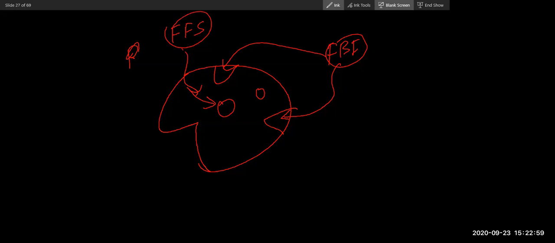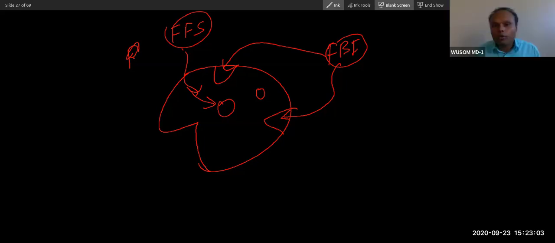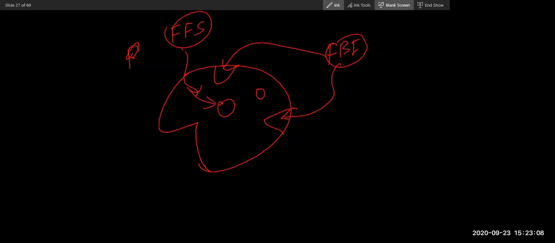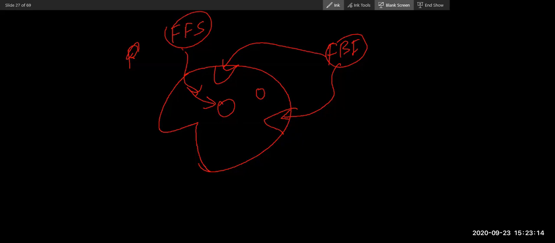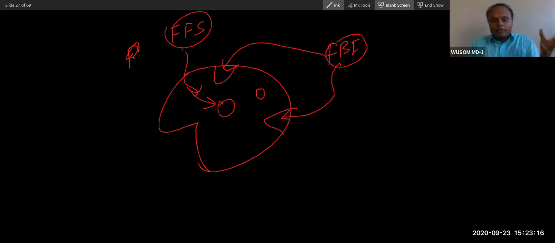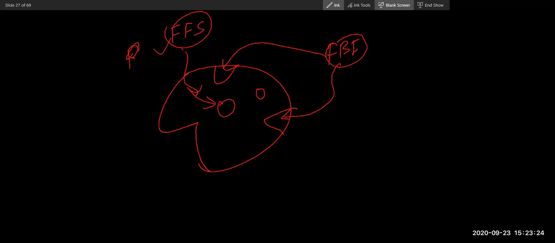Why on the body? What's the significance of that? So what will happen is, the feedback inhibitor will tie the enzyme, so that the enzyme will not be that active. And feed forward stimulation will untie the enzyme, so that the enzyme will be very active. Got that? Yes. Okay.